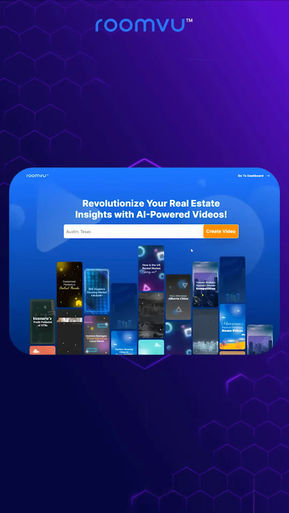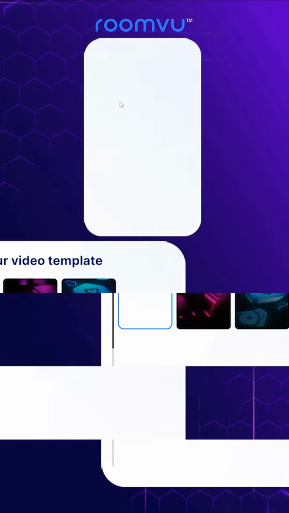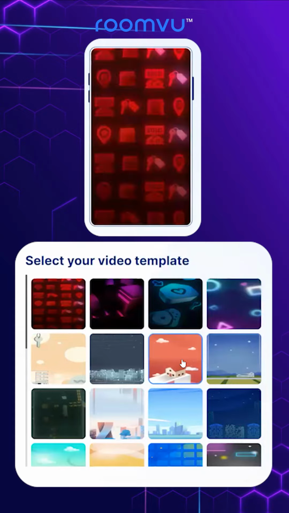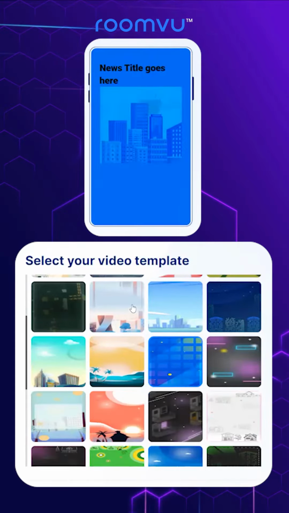So make sure that you are typing in the address. Let's go. In this step, you can just choose what kind of theme you want for that content. Yeah, this one looks okay. Let's go with this one.